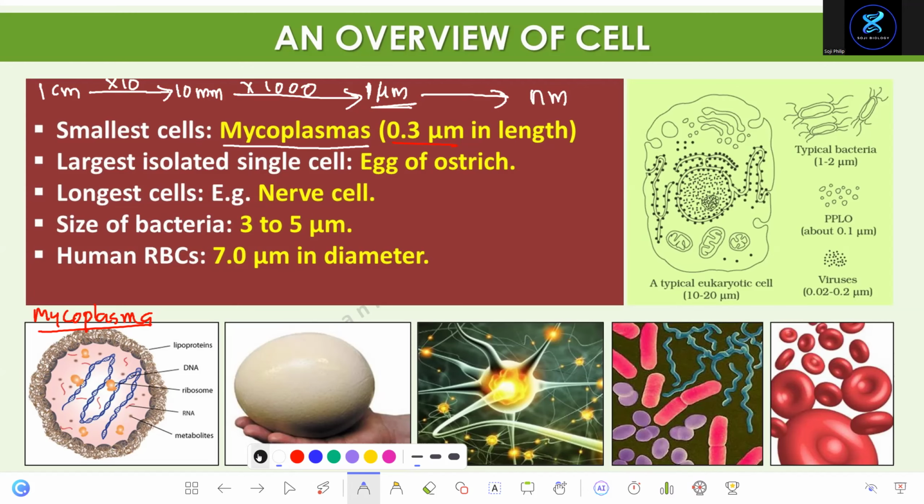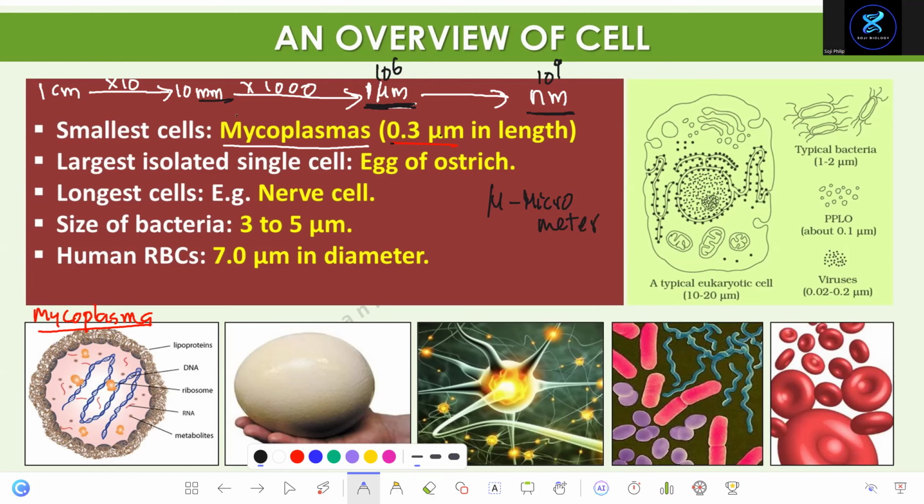So this is 10 to the power minus 6 meters and 10 to the power minus 9 meters. Physics will be studying this, but we need mainly micrometer. How do you change millimeter to micrometer? Times 1000. If it's centimeter, times 10,000. So that's 0.3 micrometer.